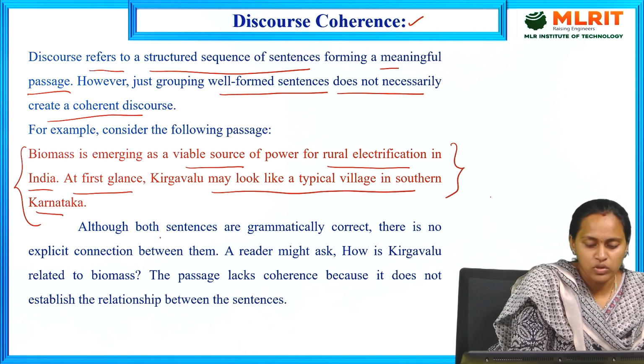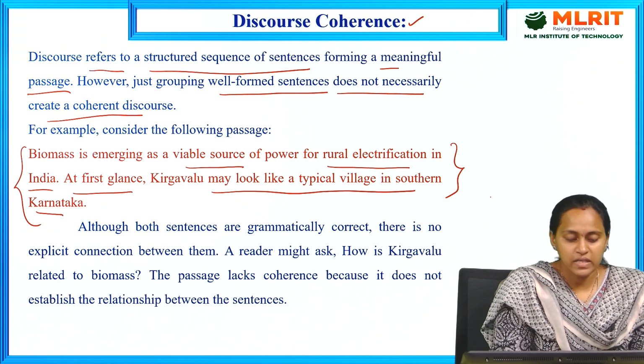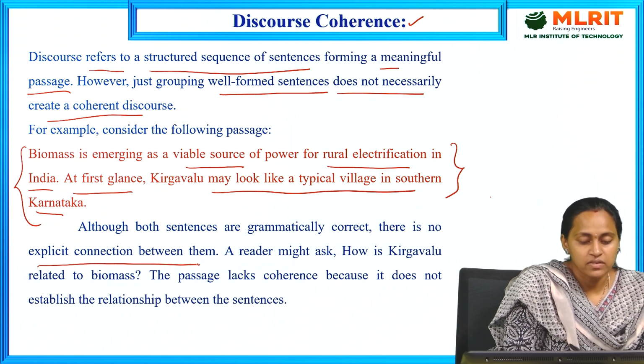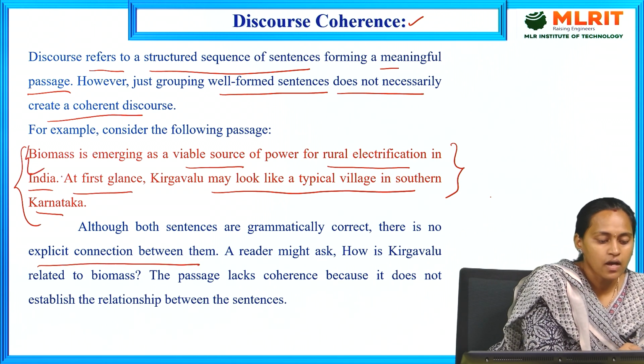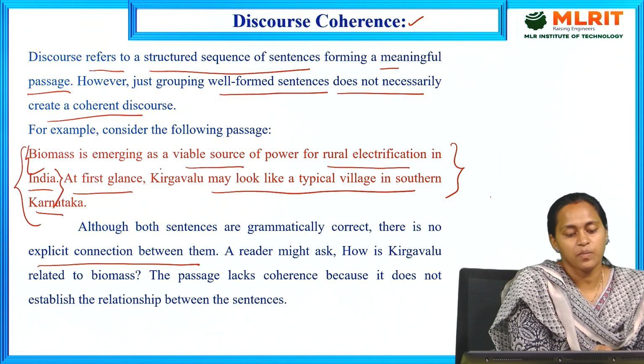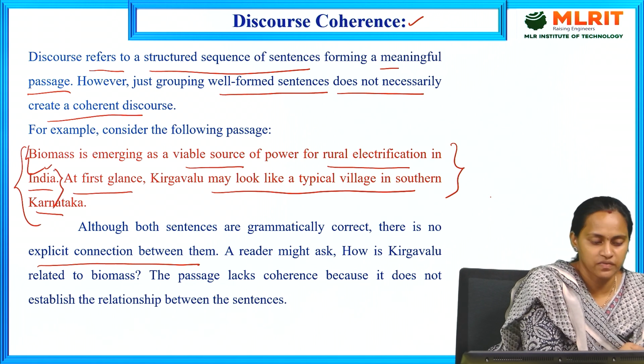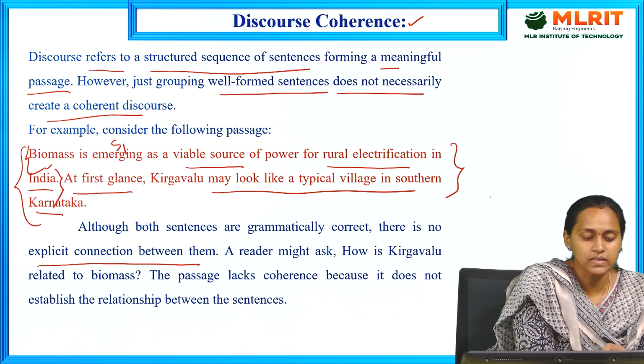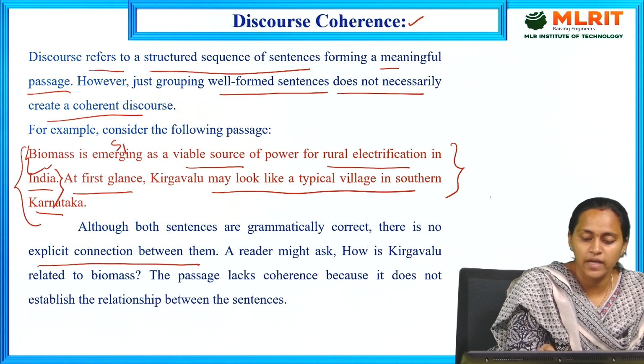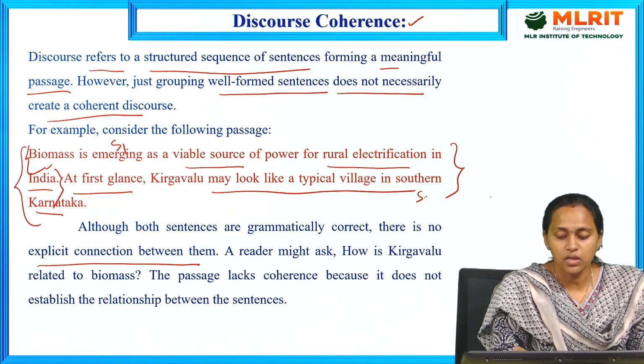Although both sentences are grammatically correct, there is no explicit connection between them. Here, the first sentence is: Biomass is emerging as a viable source of power for rural electrification in India. The second sentence is: At first glance, Kirgahalu may look like a typical village in southern Karnataka.